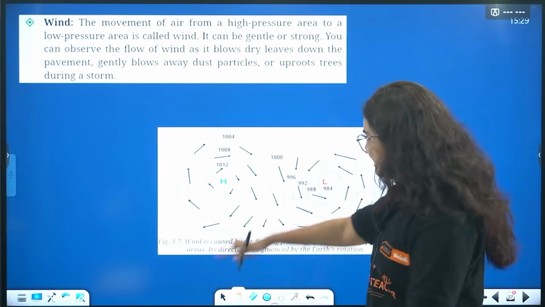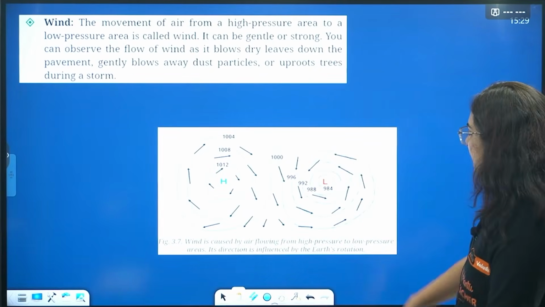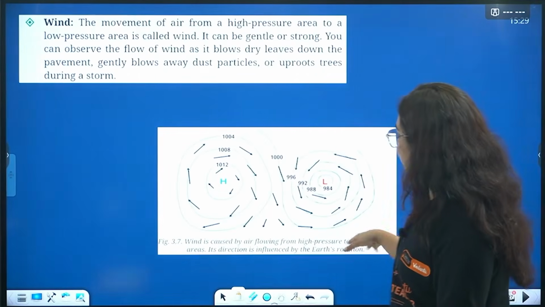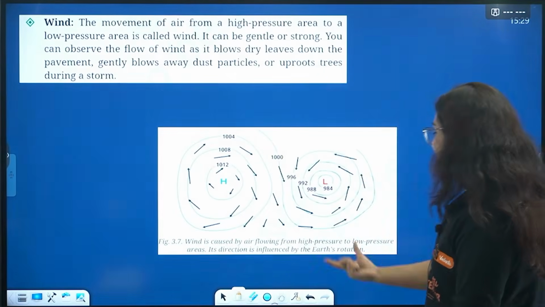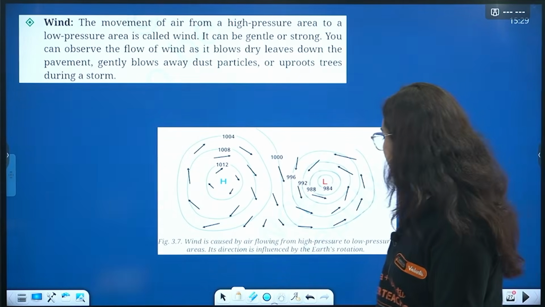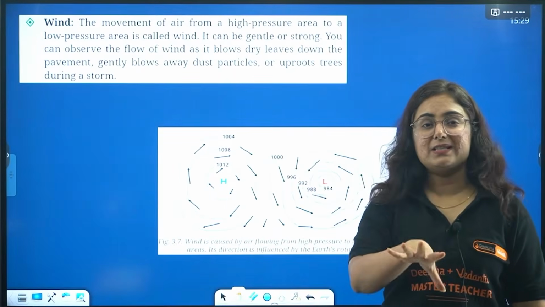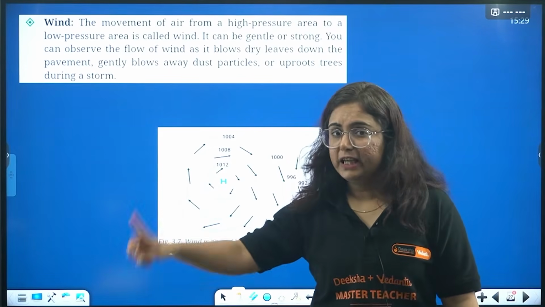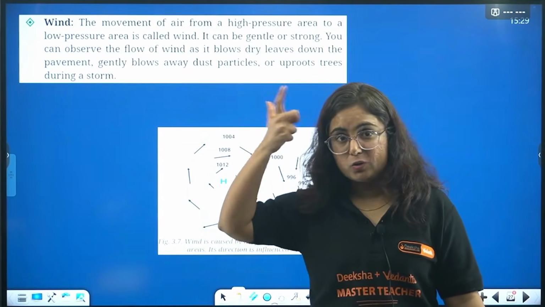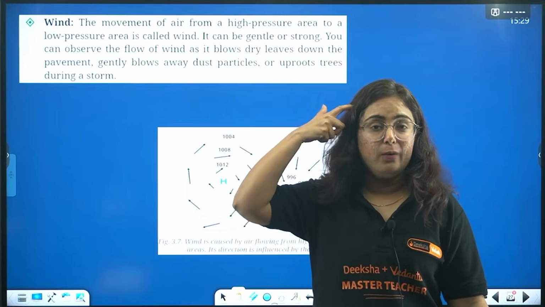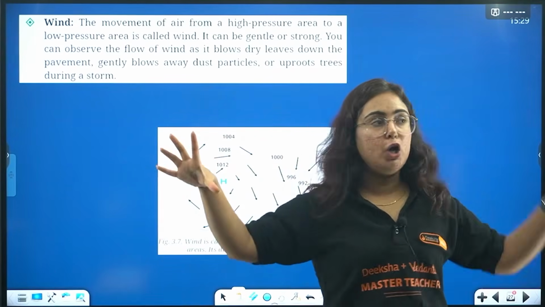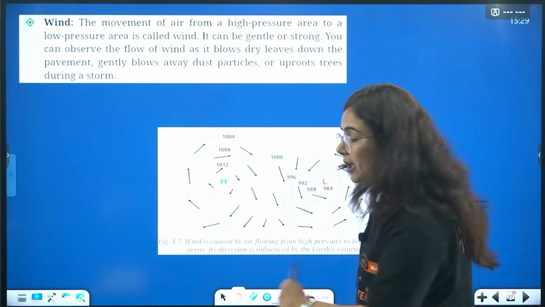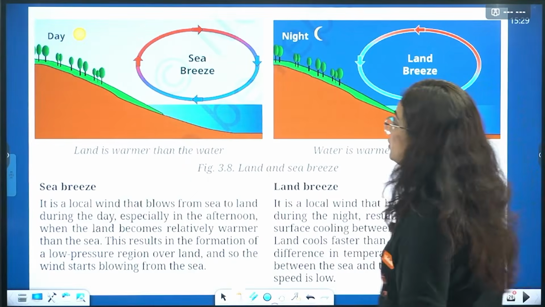Okay, so yes, the circulation I just explained to you. Yeah, this is the high pressure belt, this is the low pressure belt. Winds move from high pressure to low pressure. It is caused by air flowing from high pressure to low pressure. The direction is also influenced by Earth's rotation. This I will tell you in the topic monsoon. So keep all your concepts in mind. Winds move from high pressure to low pressure, affected by Earth's rotation. From here, a law, a force also applies.